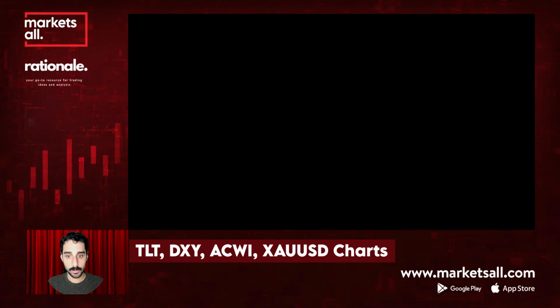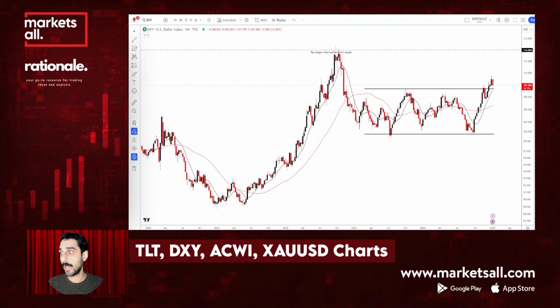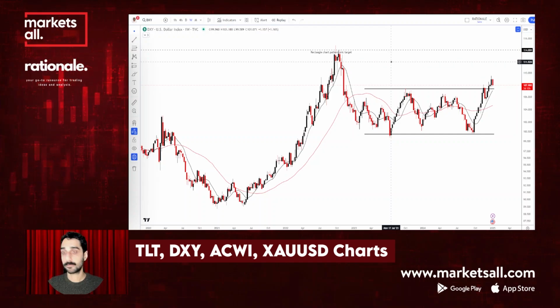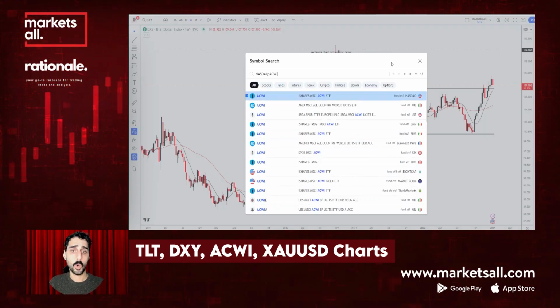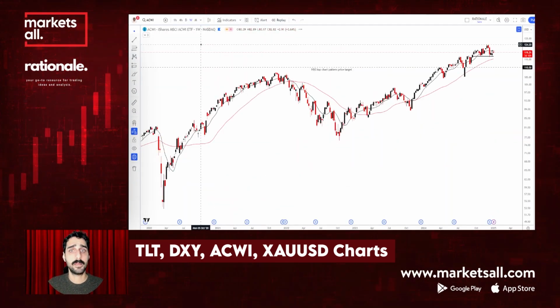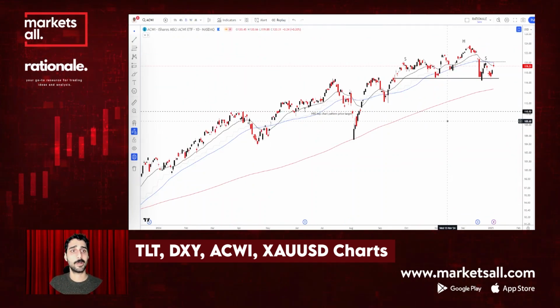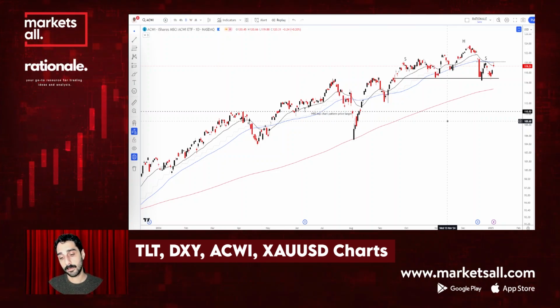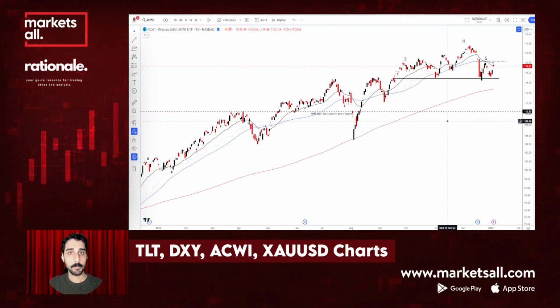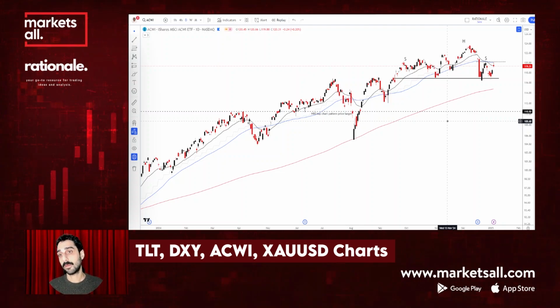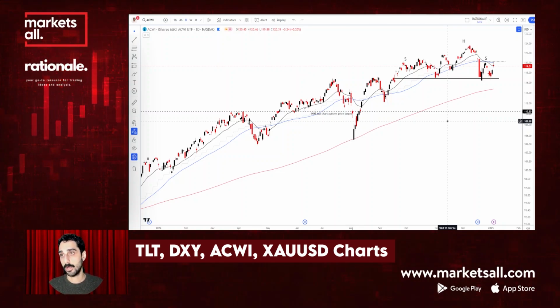And what else? I also would like to show you this all country world index ETF here in the daily chart. You can Google this ETF. It has all the major companies from the world, with the weighting that for sure the US has the most weight.